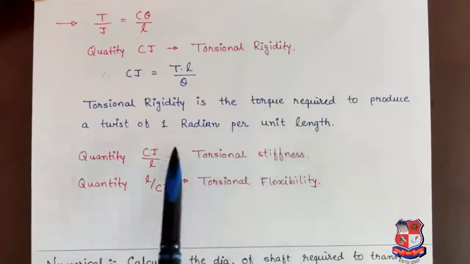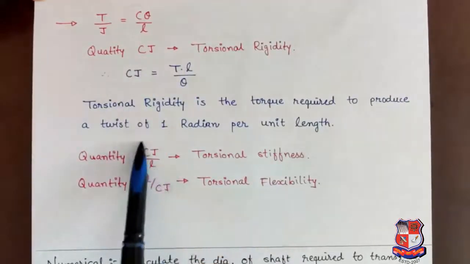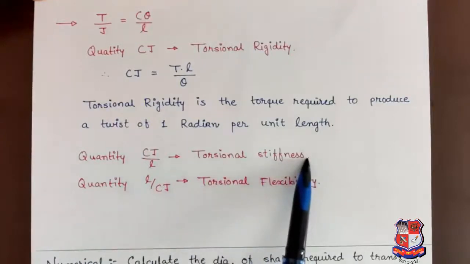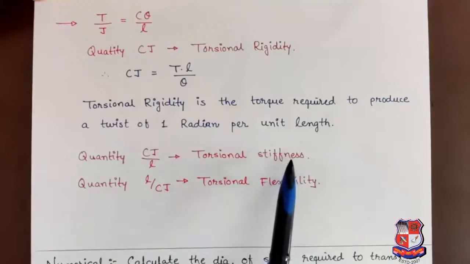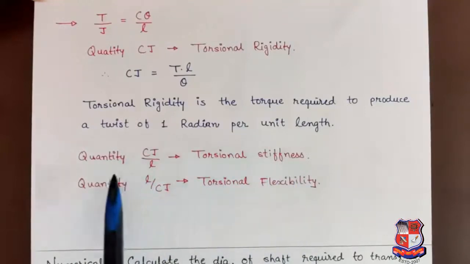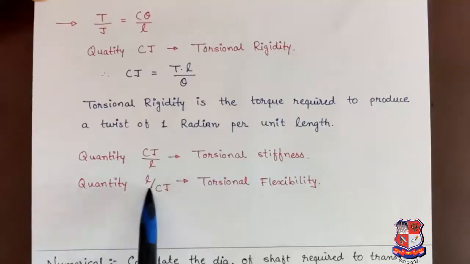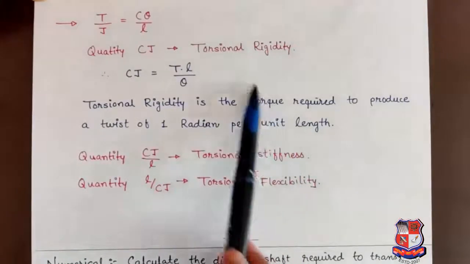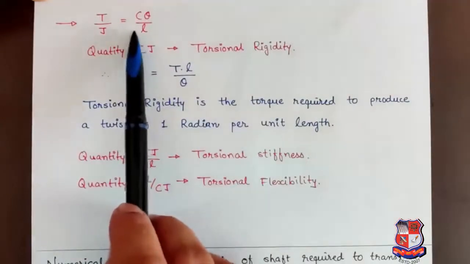Our second quantity is CJ by L. This CJ by L is known as torsional stiffness. We can also consider torsional stiffness as capital T by theta. And the third quantity is L by CJ. That will be our torsional flexibility. We can find out all these quantities from our main equation of torsion.